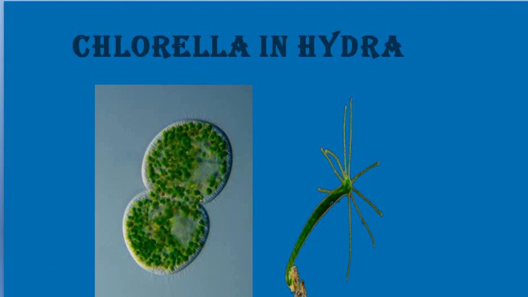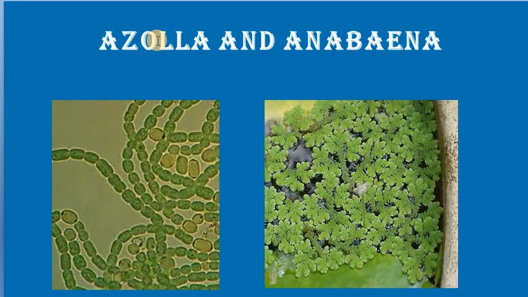And the next example is azolla and anabaena. Have you seen this? This is azolla. This is like mosquito fern or duckweed. So this is azolla, and in this azolla you can see this anabaena inside while you are taking an internal sectional view through a microscope.